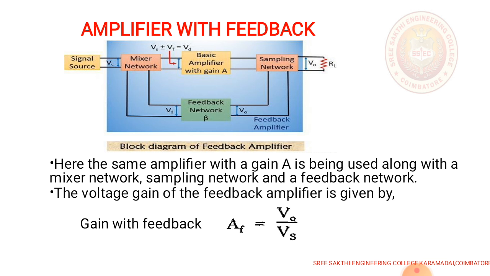The amplifier provides a gain A, which is used along with the mixer network, sampling network and the feedback network. The voltage gain of the feedback amplifier is given by AF equal to V0 by Vs.